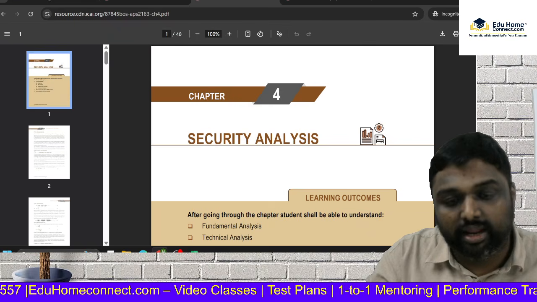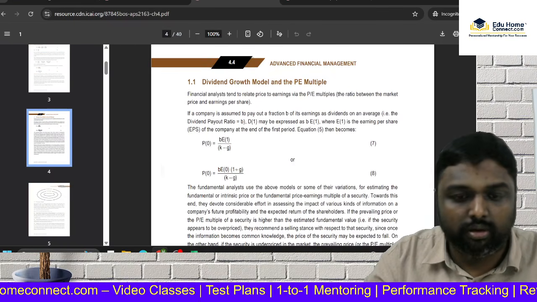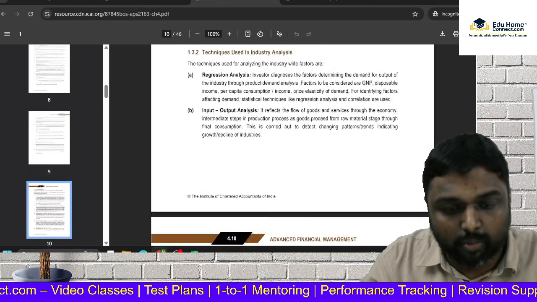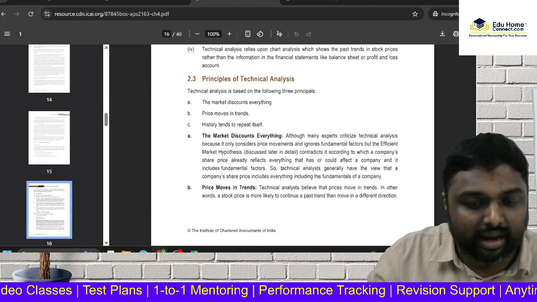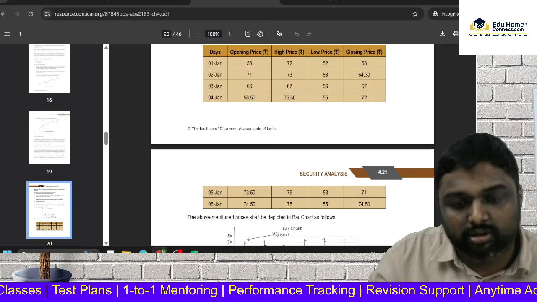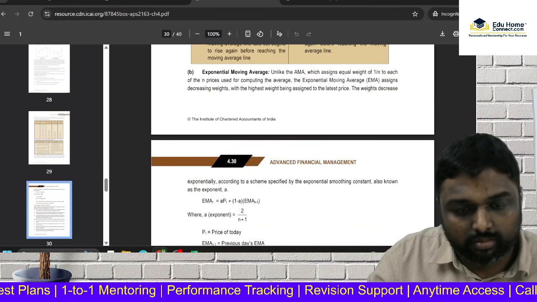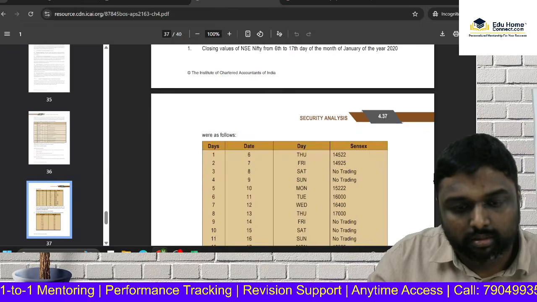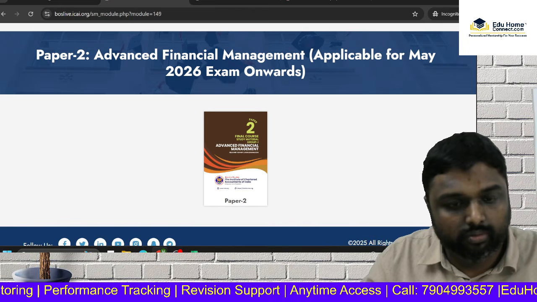See the security analysis. Here we have, they discuss the dividend growth model, equity model. Then they discuss the problems also. Let me show you. But here the number of problems is less. Theory they are discussing, because the problems are there in the previous chapters. No, this kind of question is not relevant for us. Let me show you.